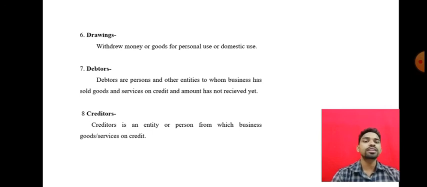So X person has one business, and the business name is XYZ company. In this company they got 10,000 rupees profit at the end of the year. Out of the 10,000, X person is withdrawing 2,000 rupees, and these 2,000 they use for his personal use.